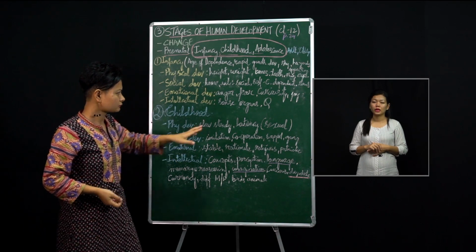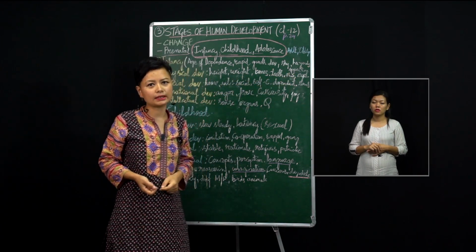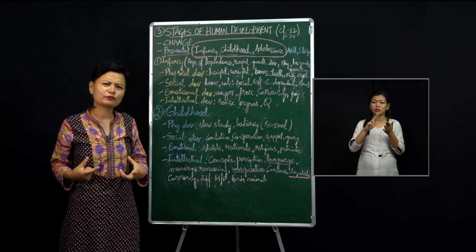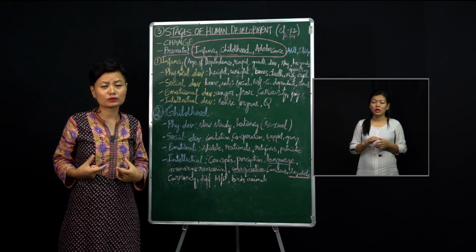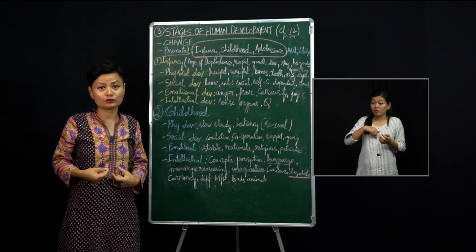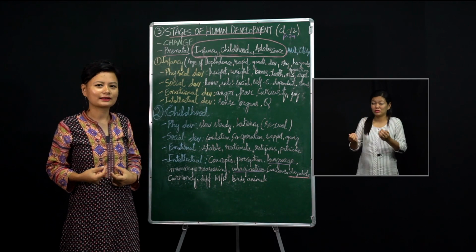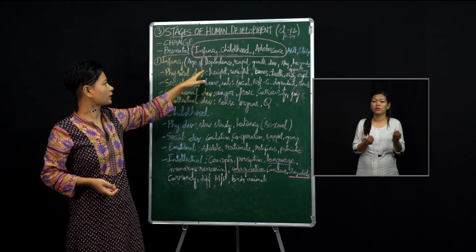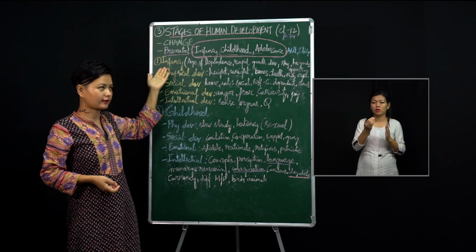And then this stage is also very appealing. Why is it appealing? When we see babies, we feel like cuddling them. They are so cute, right? So it appeals to our eyes, isn't it? And to our mind also, right? So that is why they are very appealing. Okay, so these are some of the characteristics of the infancy stage.